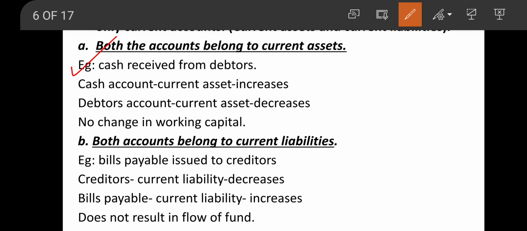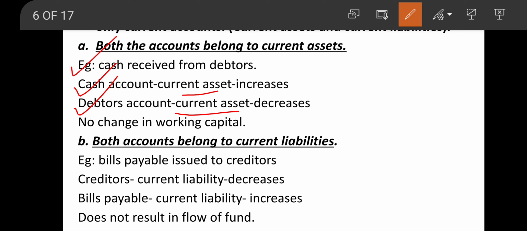Example, cash received from debtors. In this transaction you can see that there are two aspects: cash account and debtors account. Cash account is a current asset, and debtors account is also a current asset.